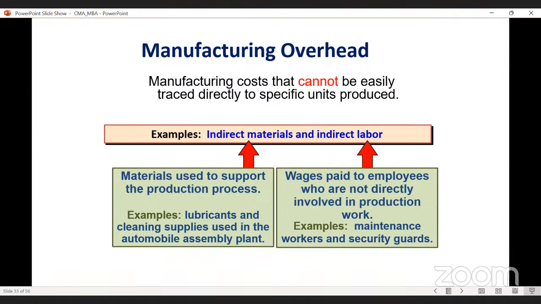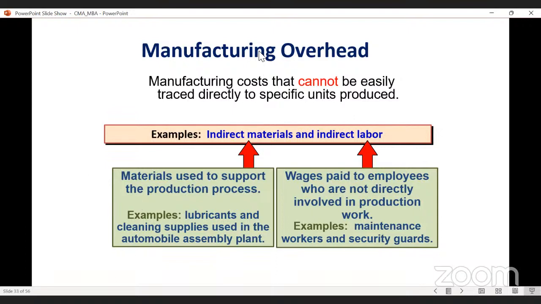Whenever we are producing a specific unit, here a car in this example, we cannot trace these manufacturing overheads directly to this particular car. Examples are indirect materials and indirect labor, which are part of manufacturing overhead.